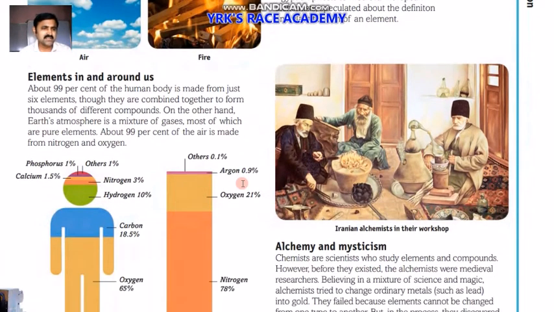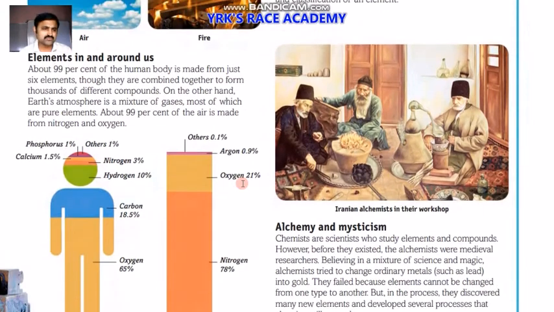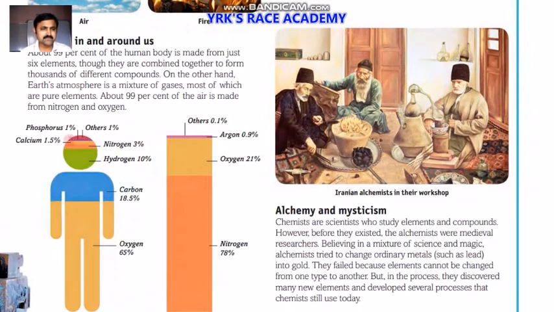And now we'll see elements in and around us. About 99% of the human body is now said to be made from just 6 elements. Though they are combined together to form thousands of different compounds, these 6 elements are important in a human body. On the other hand, Earth's atmosphere is a mixture of gases, most of which are pure elements. About 99% of air is made from nitrogen and oxygen. You can see the picture on the extreme right side.